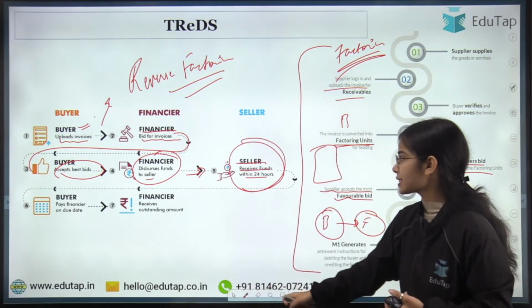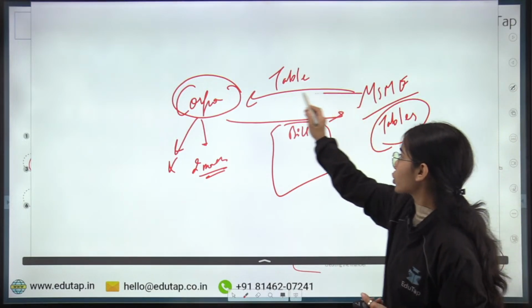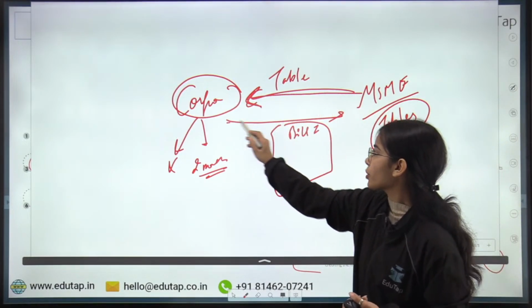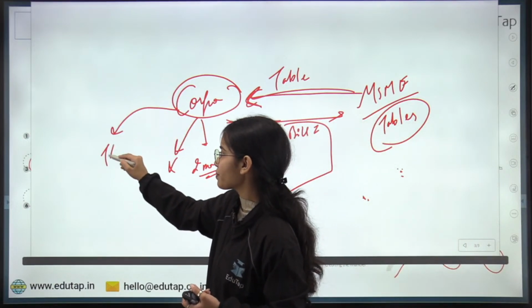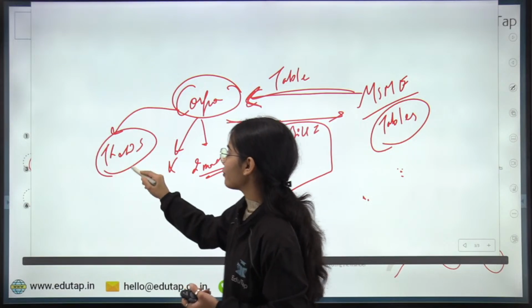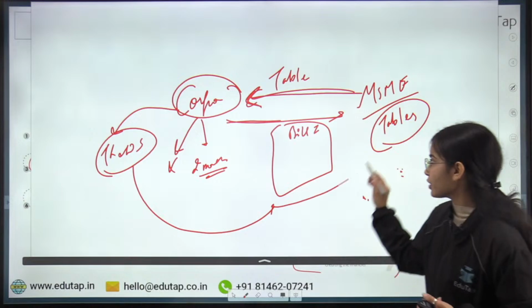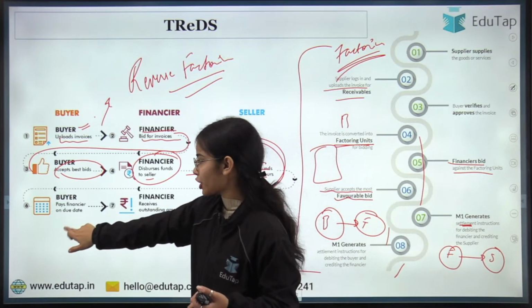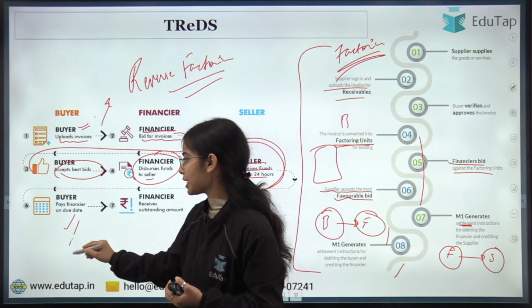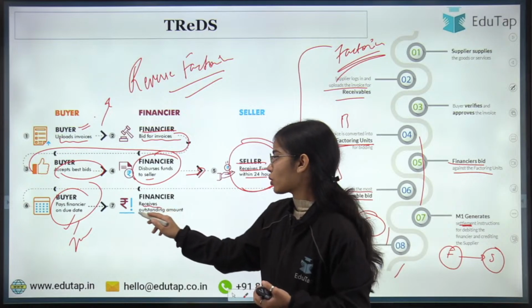I have told you that the seller has said that now we want the immediate money. So the corporate is getting the tables. The corporate is getting the bill invoice and is putting this bill invoice in the TReDS platform. And from this TReDS platform, the money is being given to the seller. Okay. Now the buyer pays the financier on the due date, that is after 2 months, let's say. The buyer will pay the financier and the financier receives the outstanding amount.